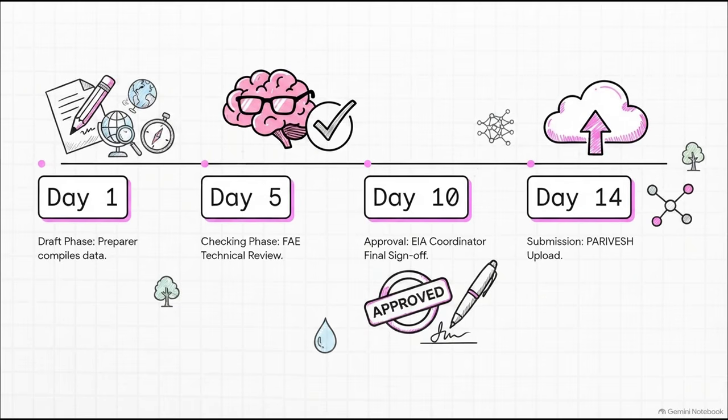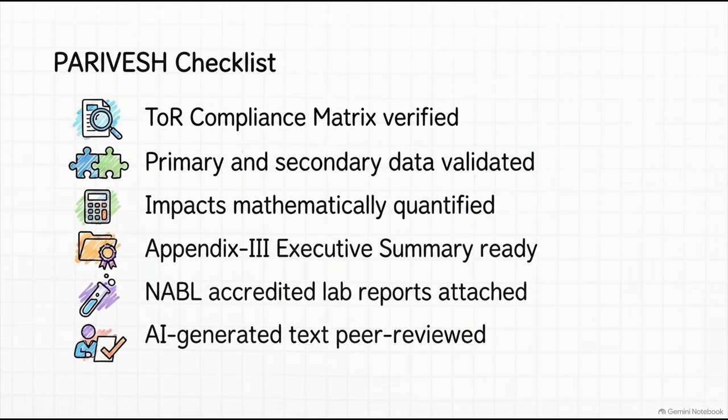Within a solid quality management system, or QMS, a report cannot just jump straight to submission. It starts in a draft phase, where the preparer compiles the data, sure, but it must then pass through a mandatory technical review by a functional area expert. Then, and only then, it moves to the approval phase for the EIA coordinator's final sign-off. Only after this strict internal peer review workflow is completed does it ever reach the submission phase for upload to the Parivesh portal. You need to treat this final checklist as your absolute safeguard.